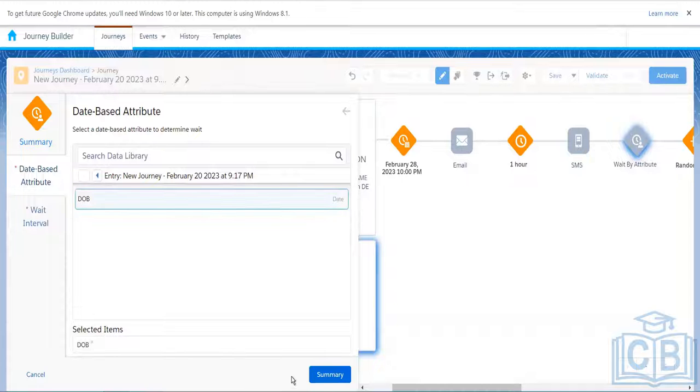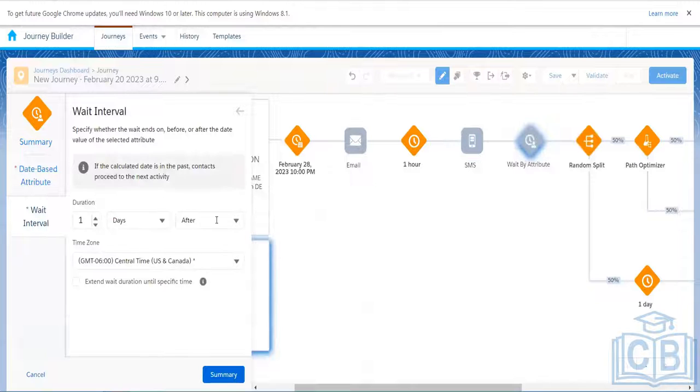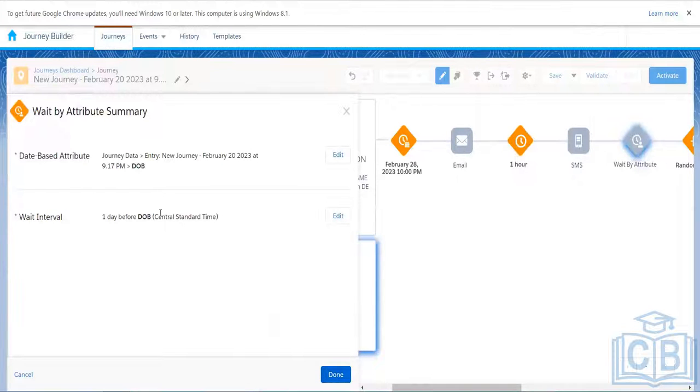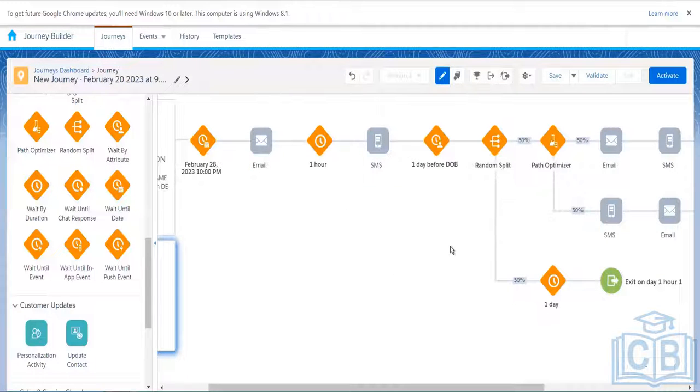Let's say I'm taking this job, and click on summary, and then here I can choose 1 day prior, we can say 1 day before, and we can click on and clear contact. Whatever is their job, 1 day before the job, they will wait until that particular date and time, and then they will move forward in the journey.